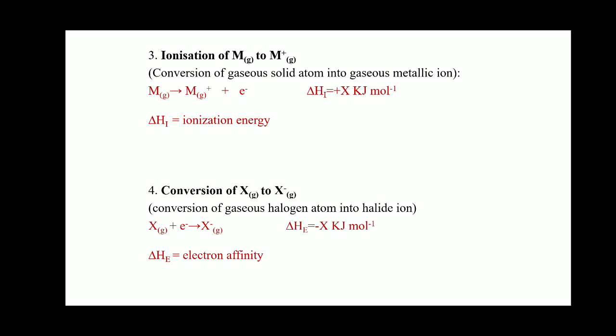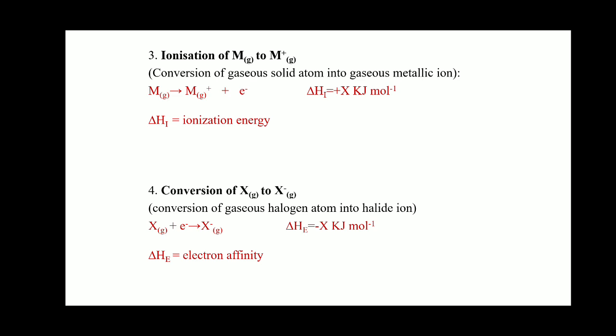Now the fourth step is the conversion of X in gaseous state to X negative, also in gaseous state. That is the electron affinity. What do you mean by electron affinity? It is the amount of energy released when an extra electron is added into the valence shell.